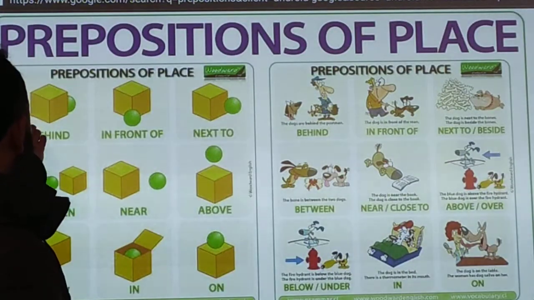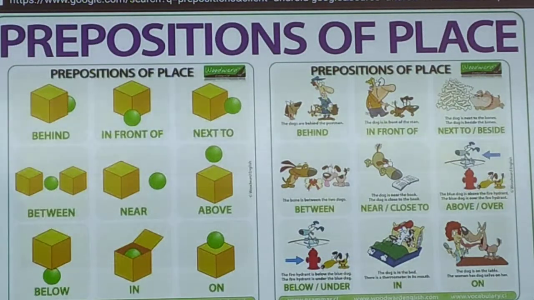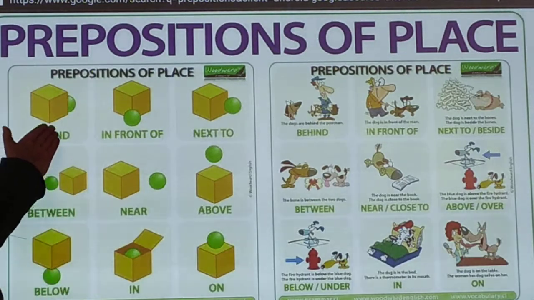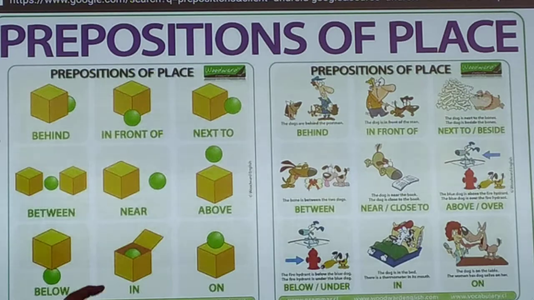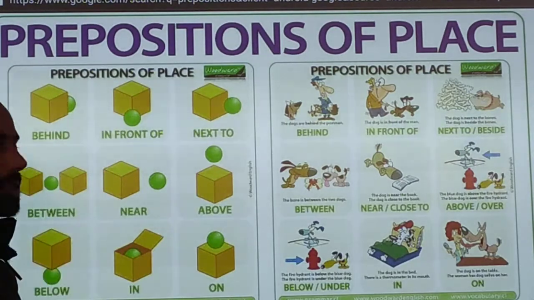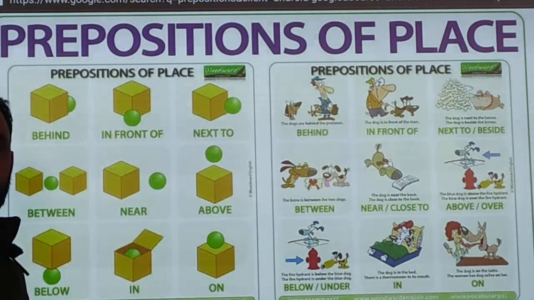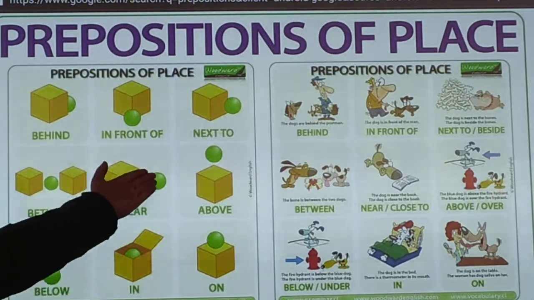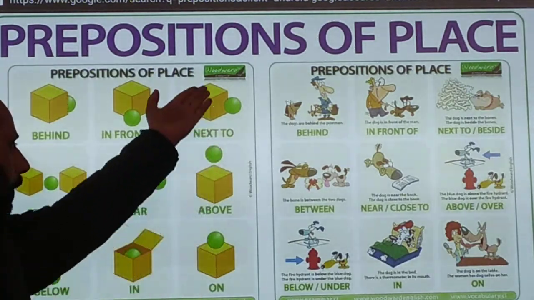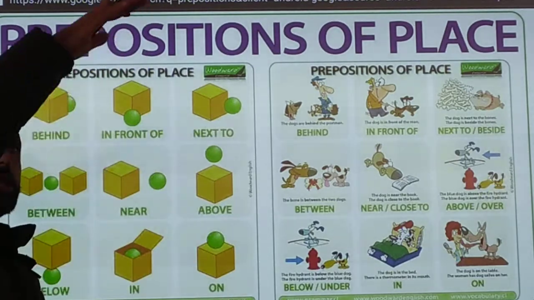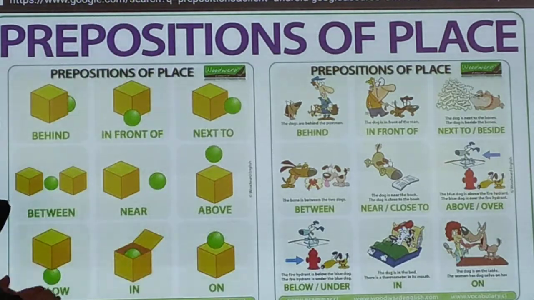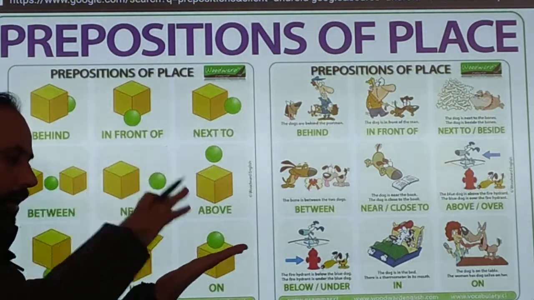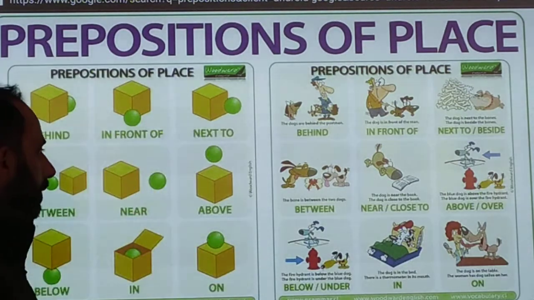For example, here we will see the relation with this box and the ball. This ball is behind the box. This ball is in front of the box. This ball is next to the box. This ball is between the two boxes. This ball is near the box. This ball is above, not on, because there is space above the box. This ball is below the box. This ball is in the box. This ball is on, that is in touch with, the box.